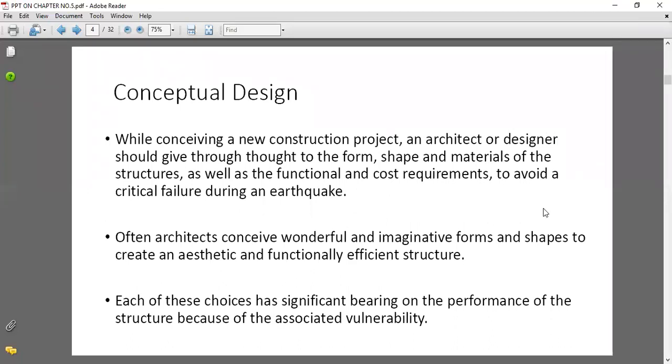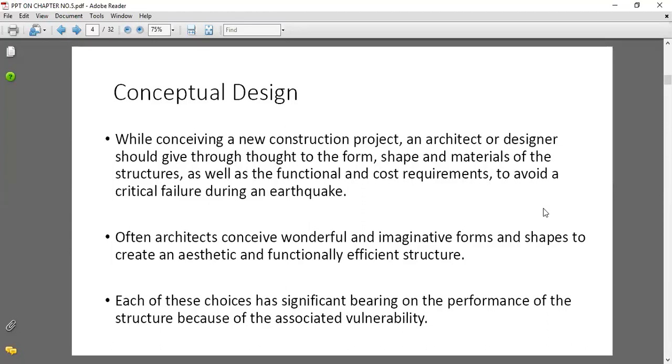Our conceptual design of this chapter is the principles of earthquake resistant design. In this, there is a first point already written here. While conceiving a new construction project, an architect or designer should give thorough thought to the form, shape and materials of the structure, as well as the functional and cost requirements, to avoid a critical failure during an earthquake.